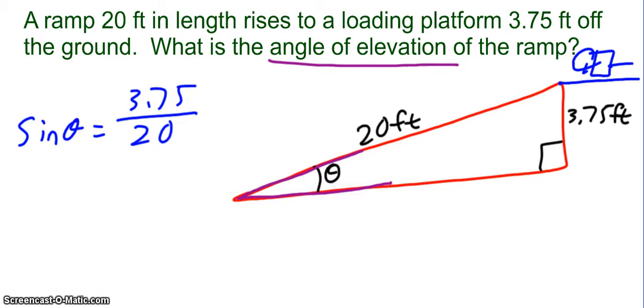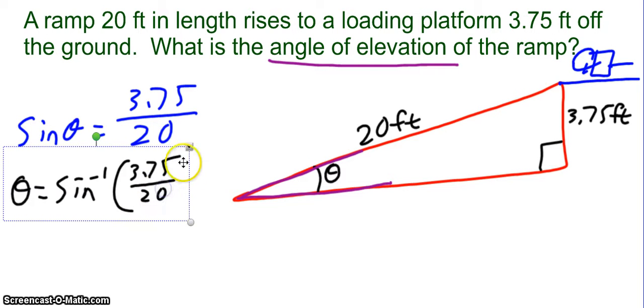So what this is going to tell me then is theta equals the sine inverse of 3.75 over 20. Now we will formally introduce or define these inverse functions later on in this unit, but for now we can still use them to help us find angles or answer problems with angles.